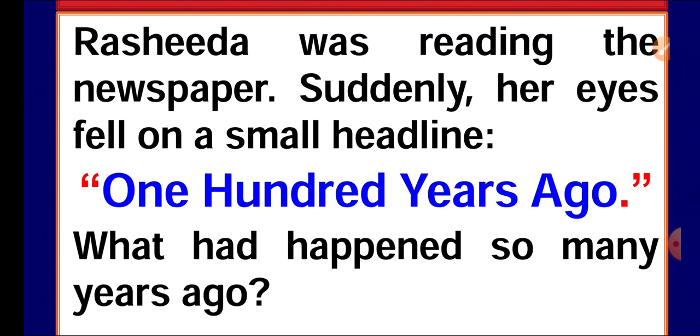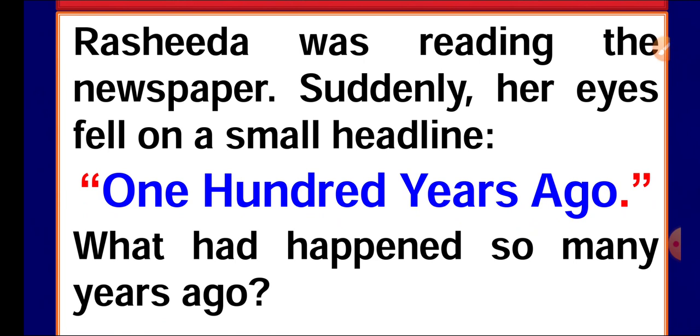What you ate in the morning, what you studied yesterday, what you did in your previous class, what happened with you 10 years, 5 years ago, all that is history. Whatever has happened in the past is history.